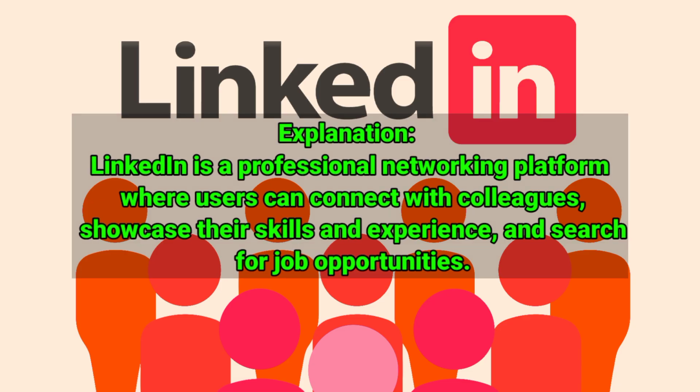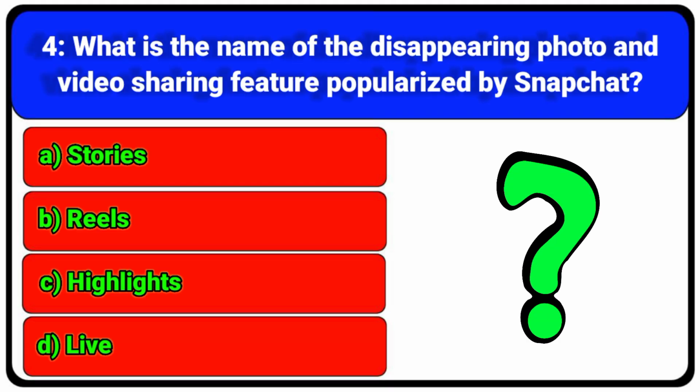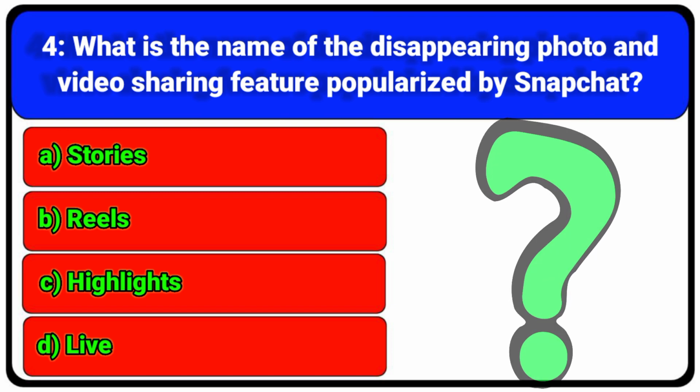Question number 4. What is the name of the disappearing photo and video sharing feature popularized by Snapchat? A. Stories. B. Reels. C. Highlights. D. Live.